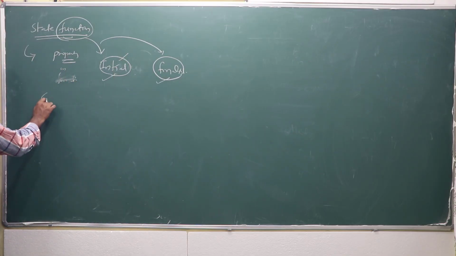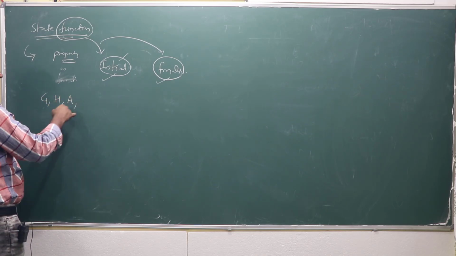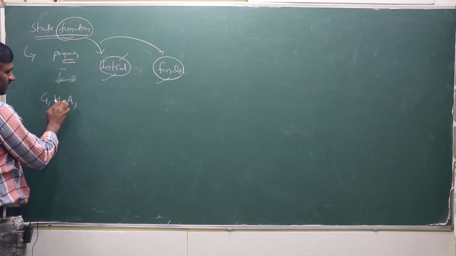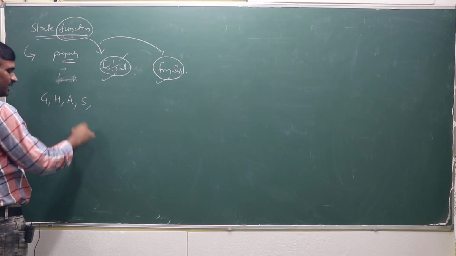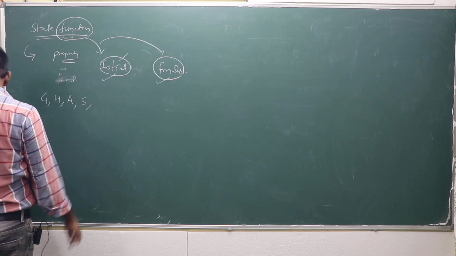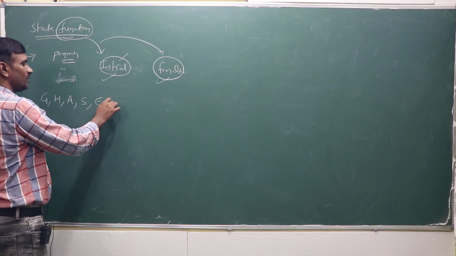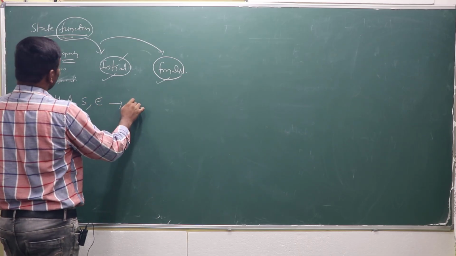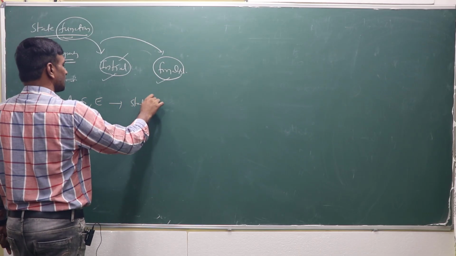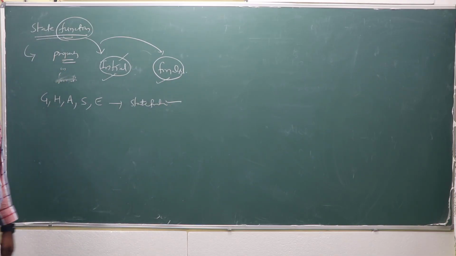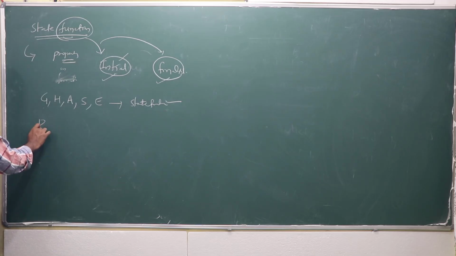So all functions like Helmholtz free energy, enthalpy, Gibbs free energy, entropy, volume, pressure, and energy are state functions. In most cases, thermodynamic properties are state functions. And then there is the path function.